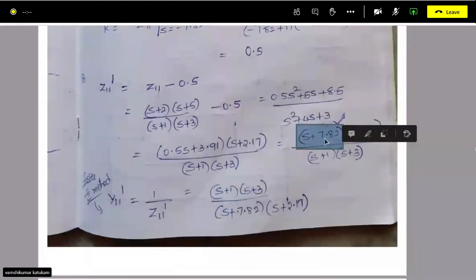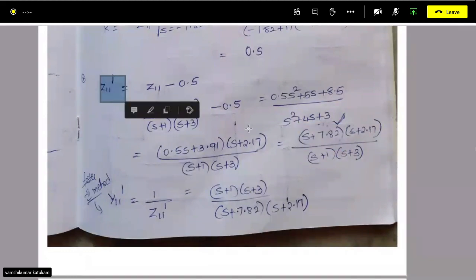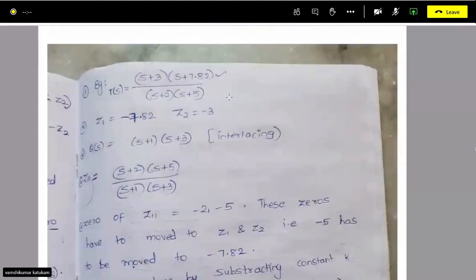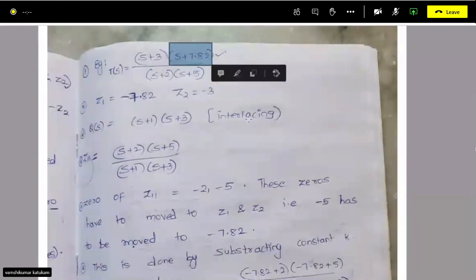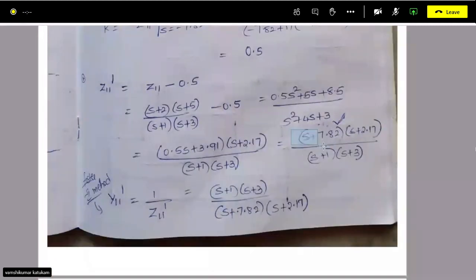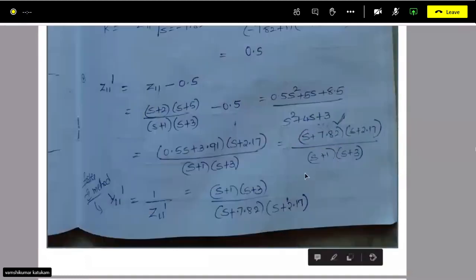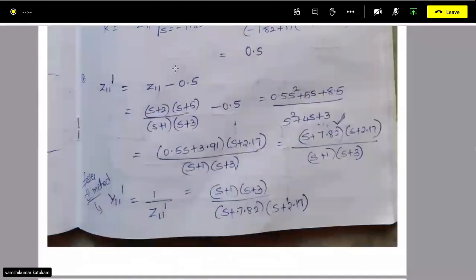We have got one zero of the transfer function in the Z11 dash, S plus 7.82, by subtracting this constant.